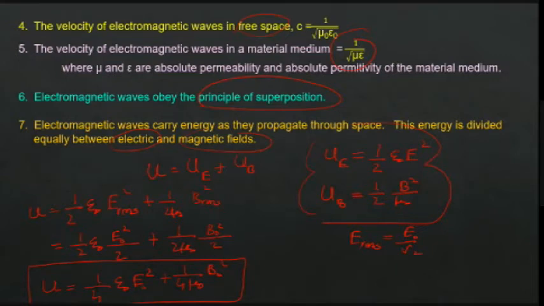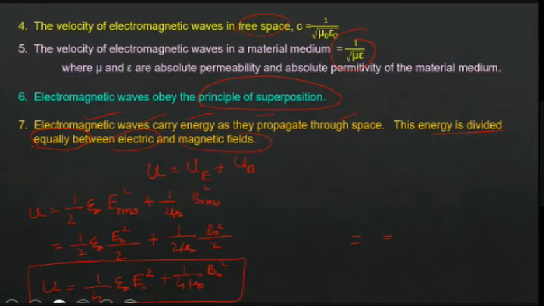Yes, sir. Now, this energy is divided equally between them. How can we prove that? We have to prove that UE is equal to UB. Both are equal. As I told, electromagnetic waves carry energy as they propagate through space. So they have electric energy and magnetic energy. Now I want to prove that they are equally distributed. Whatever be the electric component, that much magnetic component should be there. UE should be equal to UB. Okay, let us prove that.